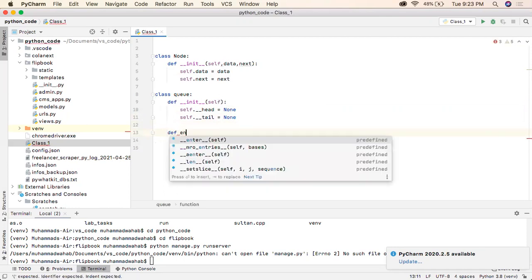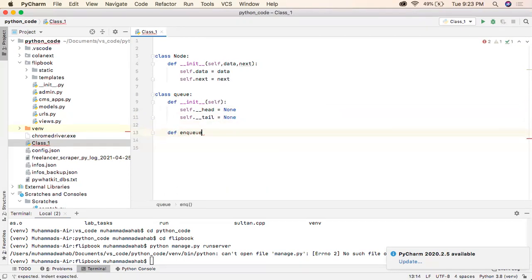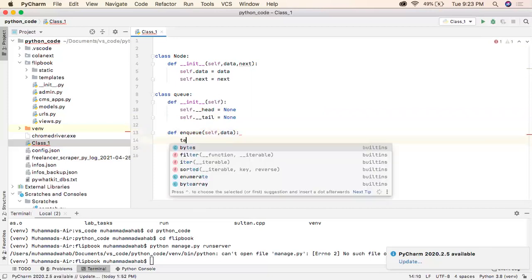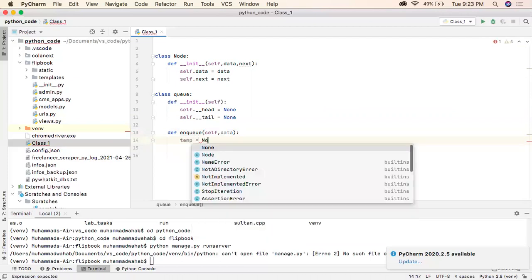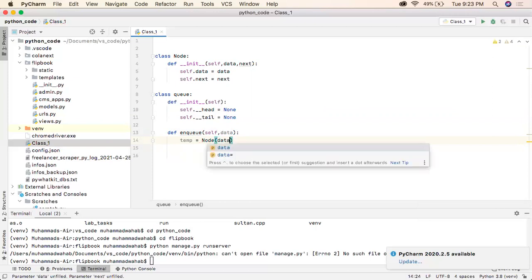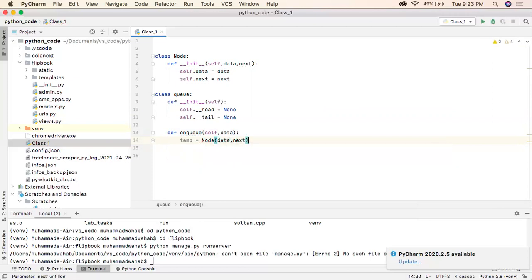So there are two functions. First is to enqueue the element, so it will receive a data part. I will create a temporary pointer object here, and this will be getting the node. Every value we insert will have the next part none, because the working mechanism of a queue is that a value that comes later is stored at the last.